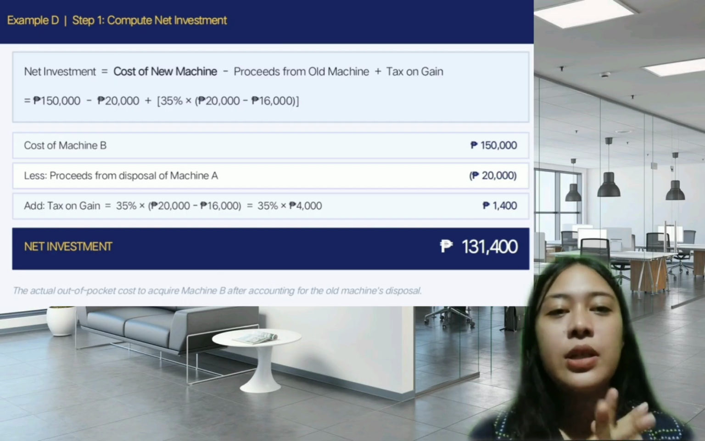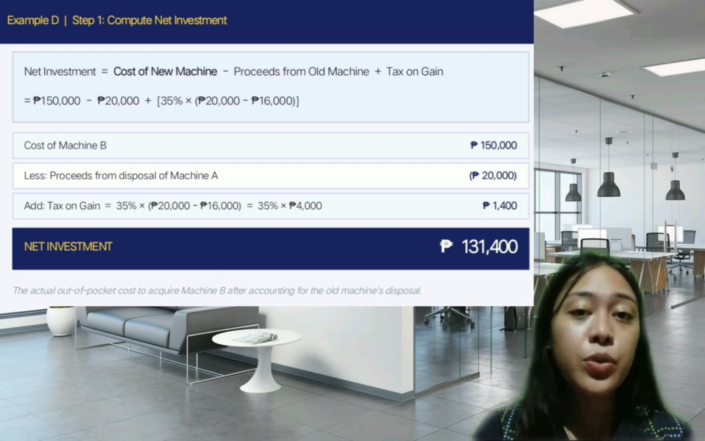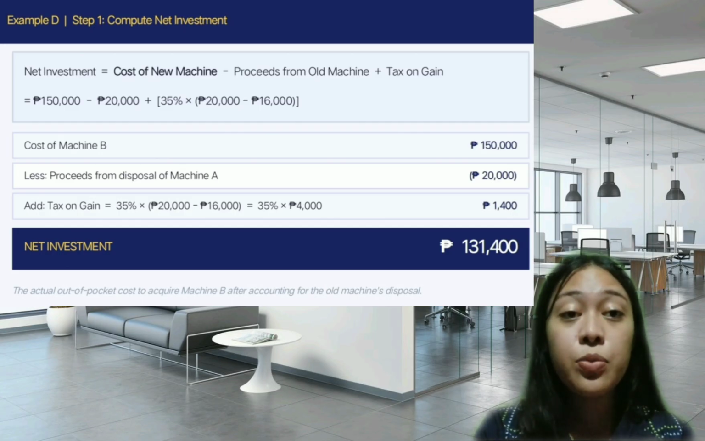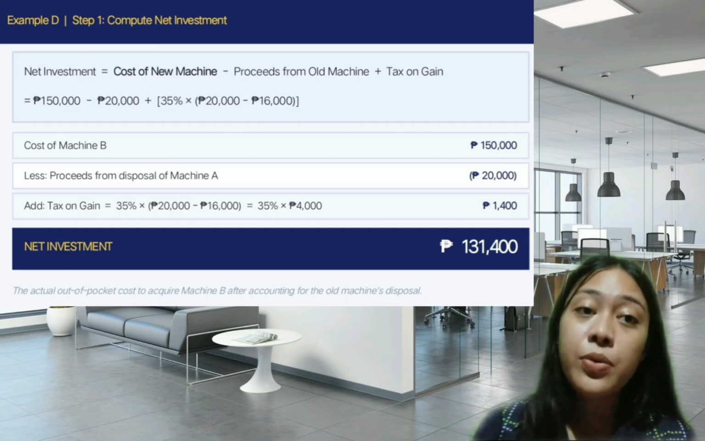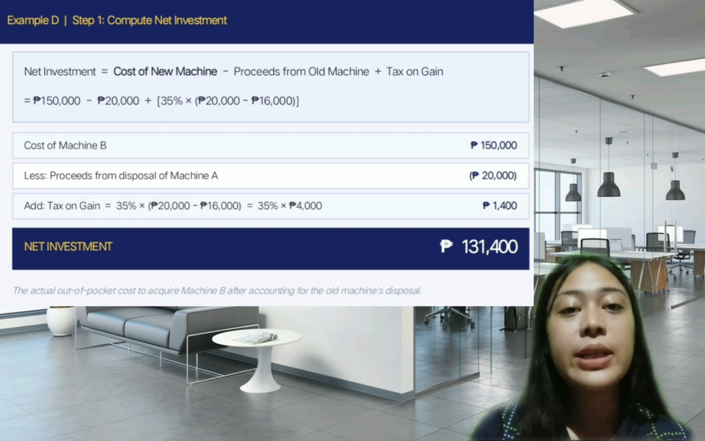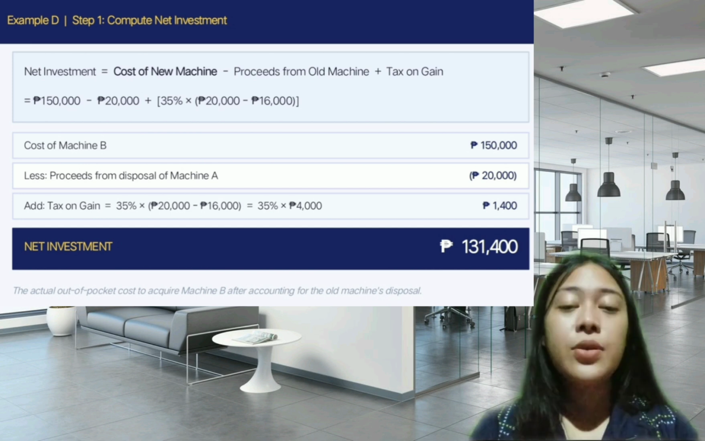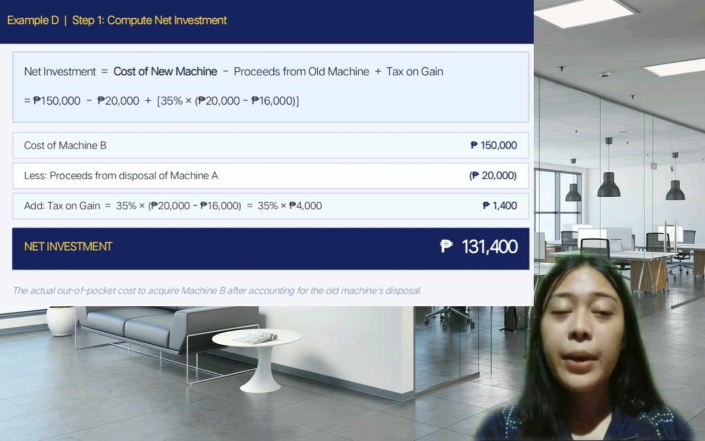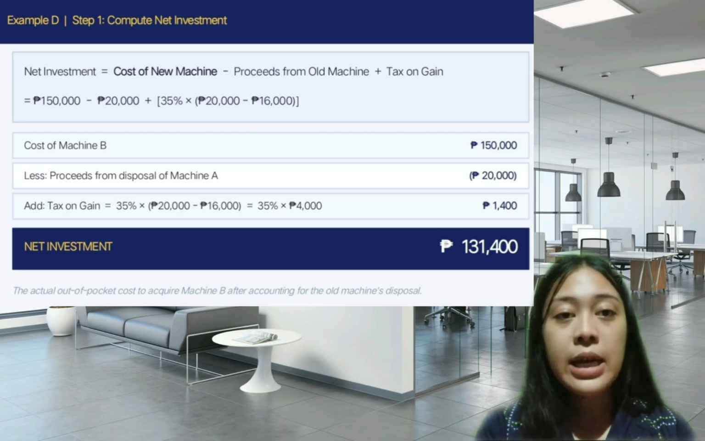What is being computed here? So the net investment is the actual cash the company must pay out of its own pocket to get the new machine, after considering the proceeds from selling the old machine and the tax on that sale. So the formula is net investment is equal to cost of new machine minus proceeds from old machine plus tax on gain.